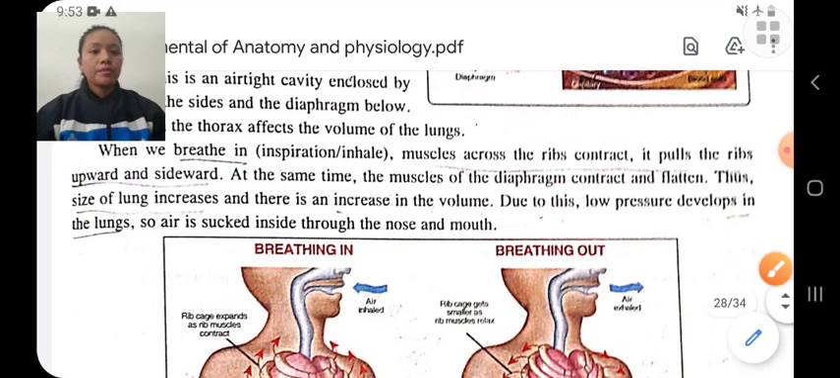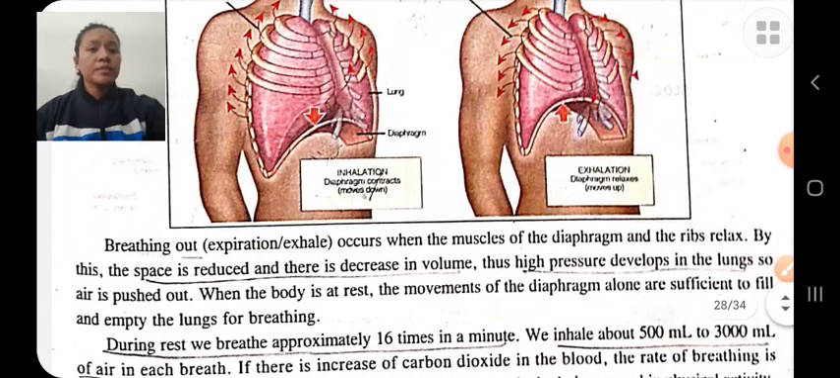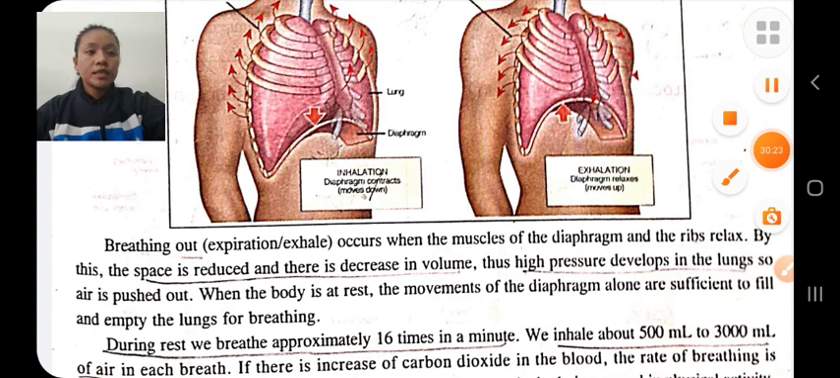During breathing out, the muscles across the ribs relax, by which the space in the lungs decreases. Therefore, high pressure is developed in the lungs, which results in pushing of air outside. These are the two processes of breathing in and breathing out.